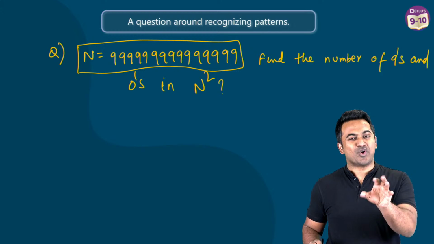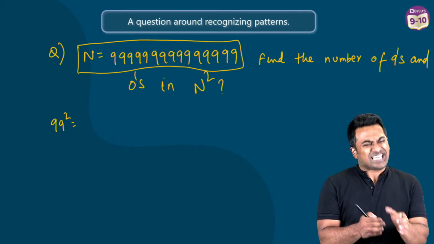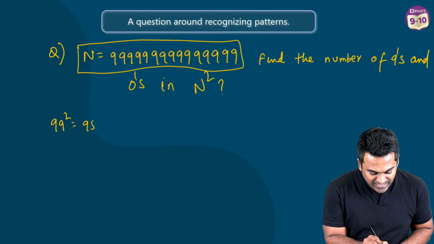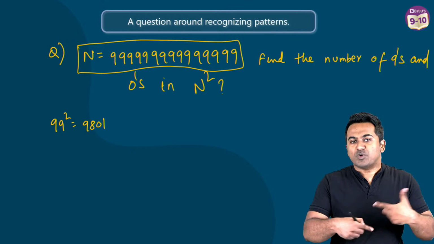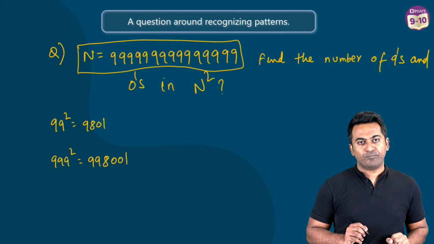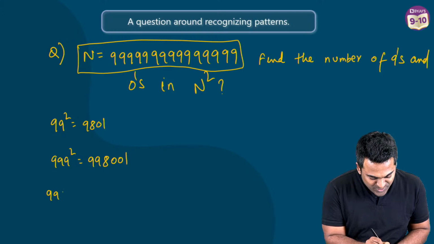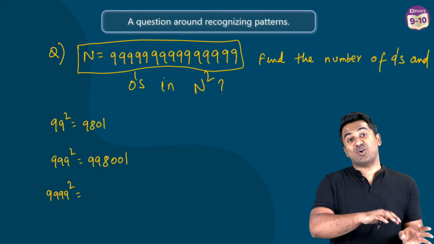And that's the reason why we've got to observe a few patterns here. Okay, so when you observe these patterns, let's say there are only two 9s, the square is going to be 9801. Let's suppose you increase this to three 9s and you take the square of that, this is going to be 998001. I'm going to throw one more hint and then the pattern is going to become obvious. Let's suppose you have 9,999 and you're taking the square of that.